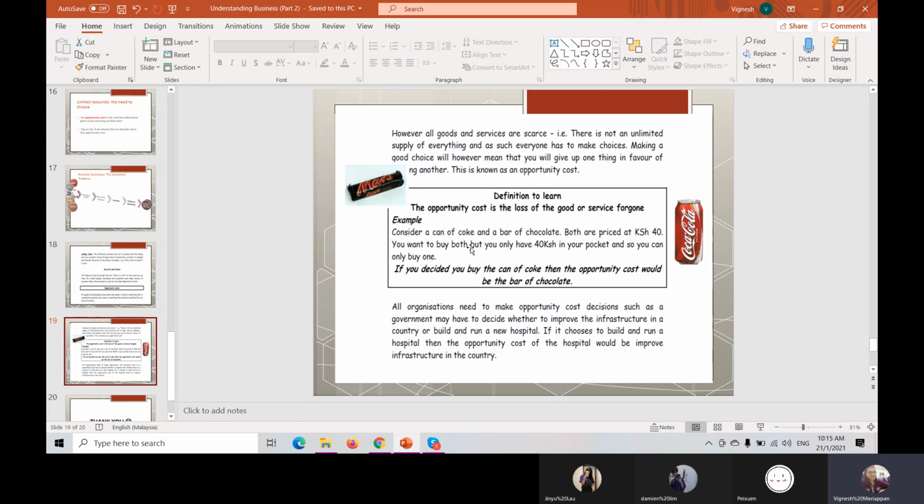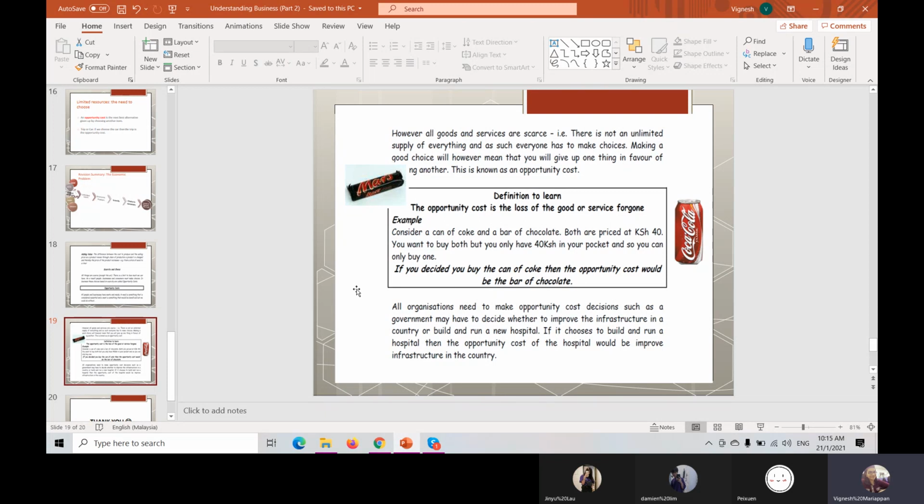You want to buy both, but you only have $40 in your pocket. So you can only buy one. You have to make a decision whether to buy the Coke or the chocolate. By giving up one product, we call it an opportunity cost.